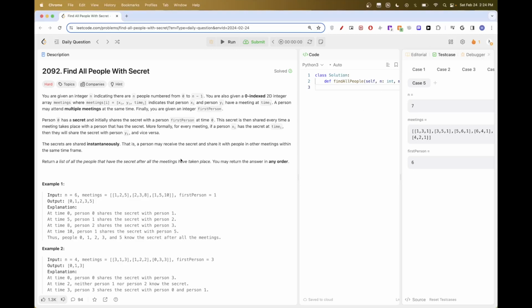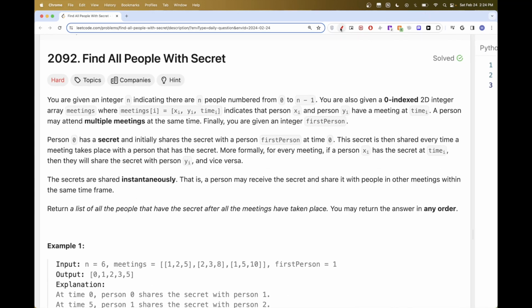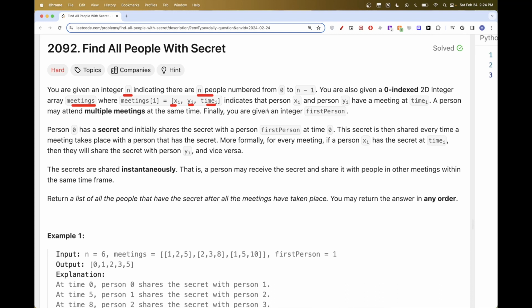Hello, so today we are going to do this problem, which is part of the Leetcode Daily Challenge, Find All People With Secret. Basically, we have an integer n, representing the number of people we have, and we have an array of meetings where we have x, y, and time. So x and y are the two people that are meeting together, and time is the time they are meeting at.